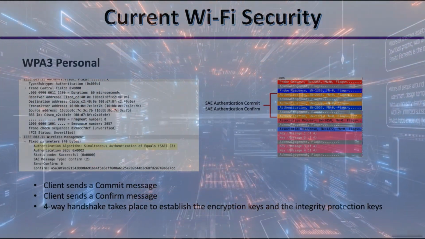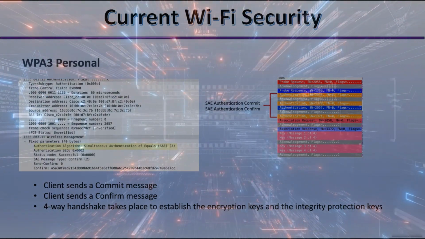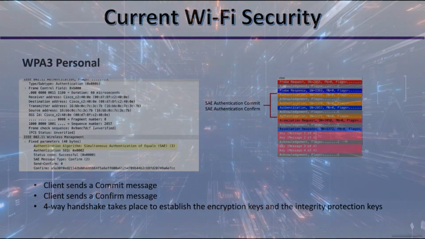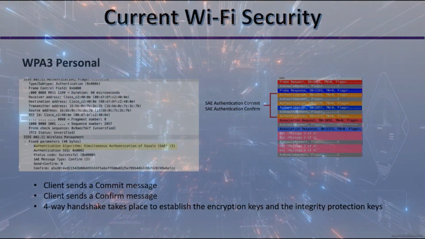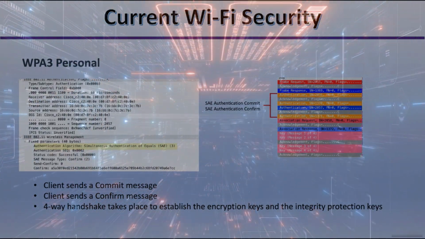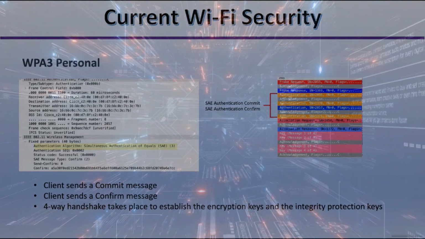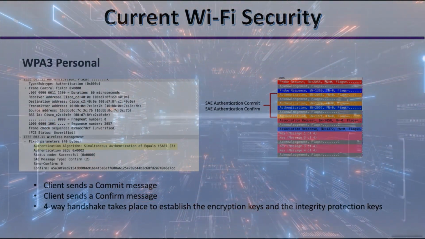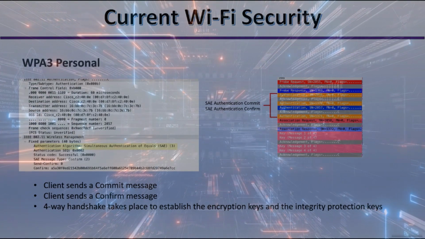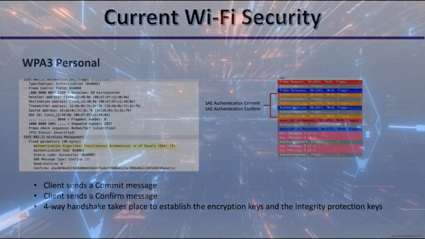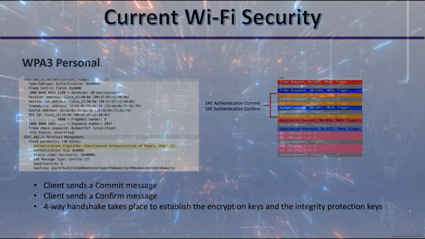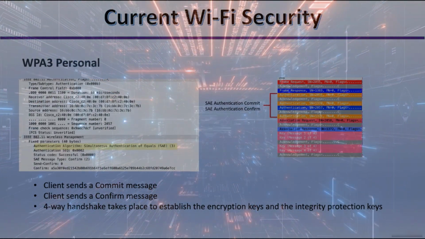And next, the client sends a confirm message that includes the information derived from the commit messages and the shared secret key. The AP verifies the information and responds with its own confirm message that includes information derived from the same values and the shared secret key. And then finally, the four-way handshake takes place to establish the encryption keys and the integrity protection keys.